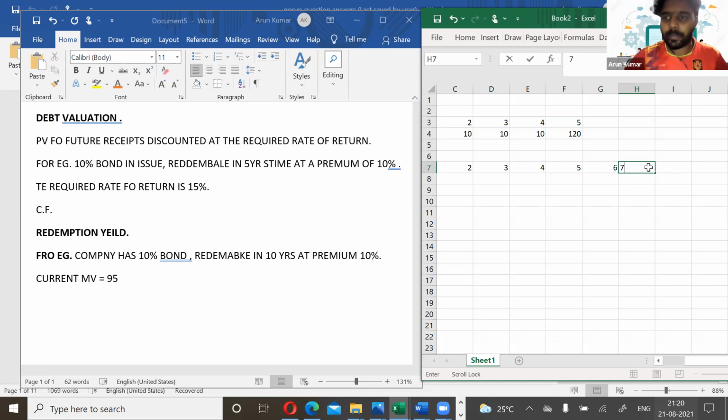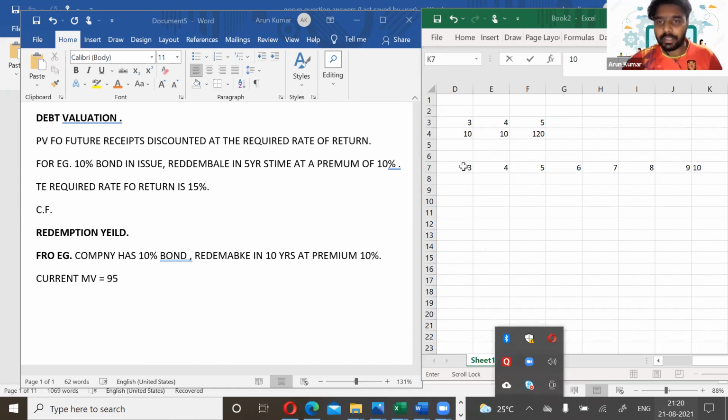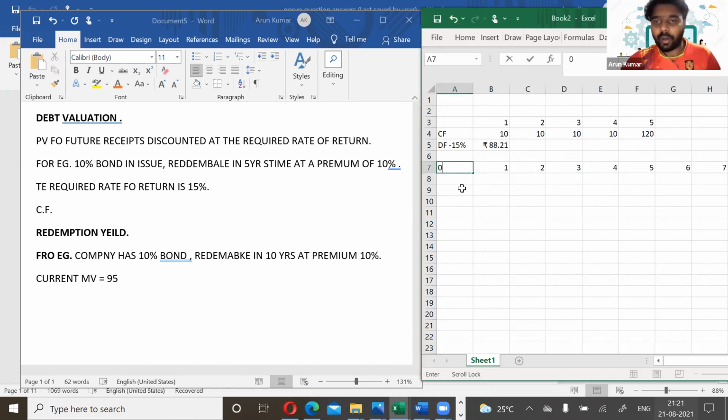Redemption yield here. Literally, you have to calculate the IRR of that investment. So it will include the cash flows. So what's the cash flows here? In year 0, when we purchase this bond, what's the market value? It is 95. When we purchase this bond, the market value is 95.